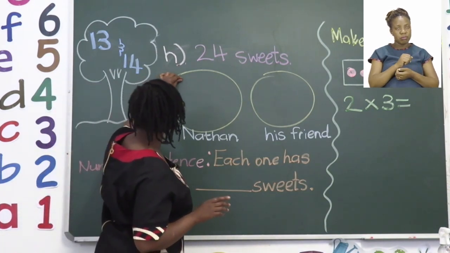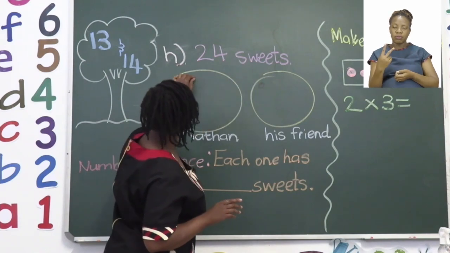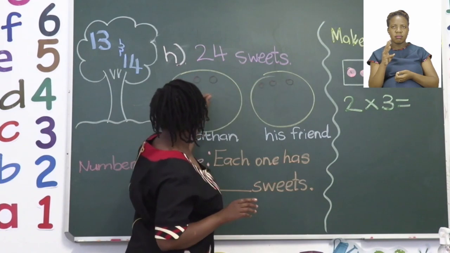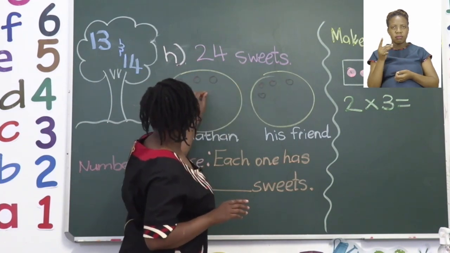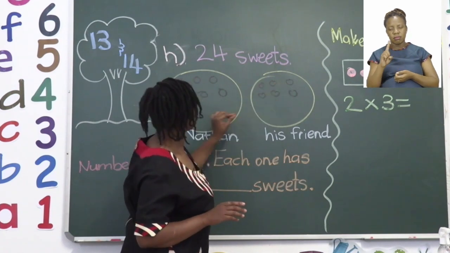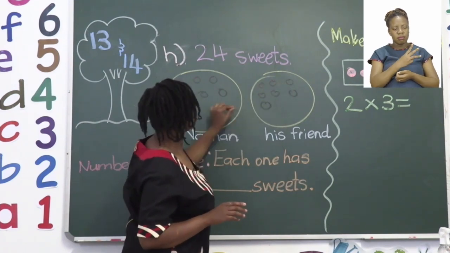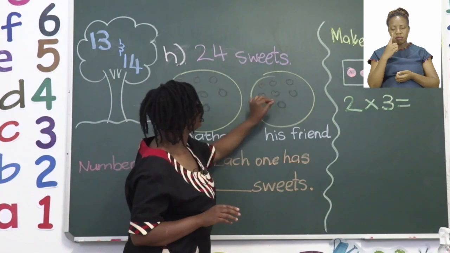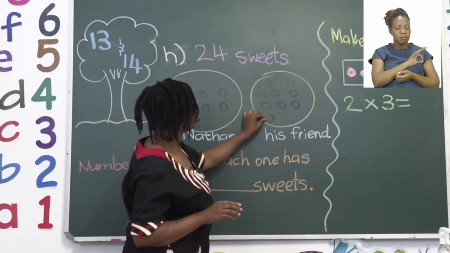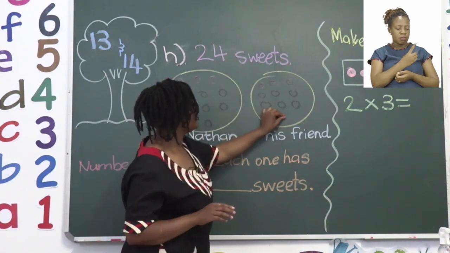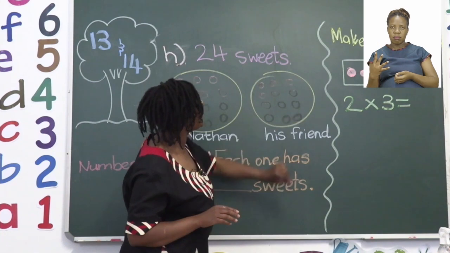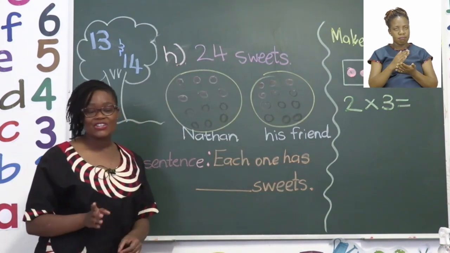And sharing equally. 1, 2, 3, 4, 5, 6, 7, 8, 9, 10, 11, 12, 13, 14, 15, 16, 17, 18, 19, 20, 21, 22, 23, 24. Now we are done sharing the sweets.